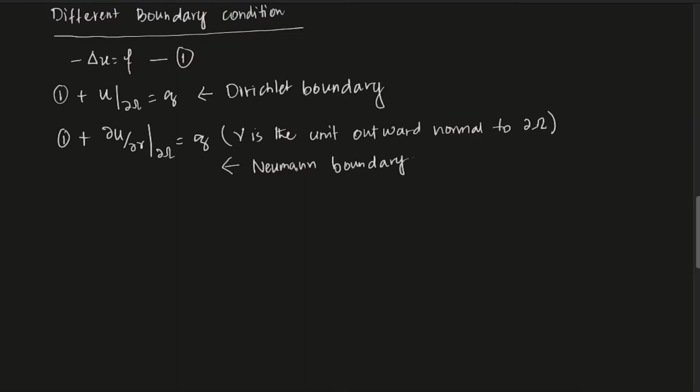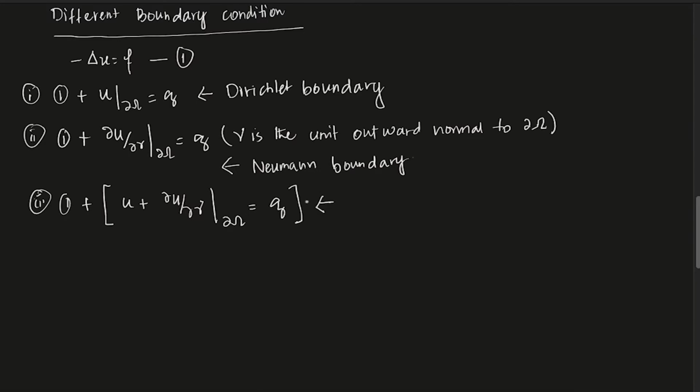There are other boundary conditions also. Let me give you another example. So you have this equation plus a boundary condition like u plus del u del gamma, restricted to del omega, equals g.